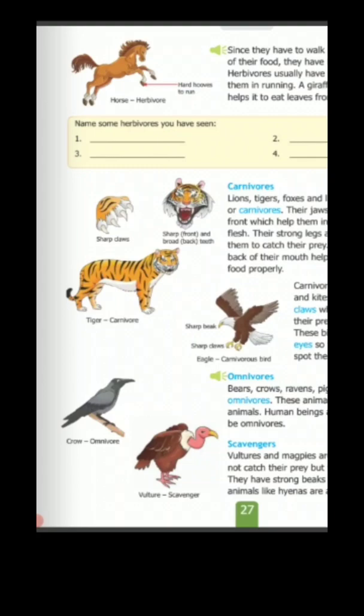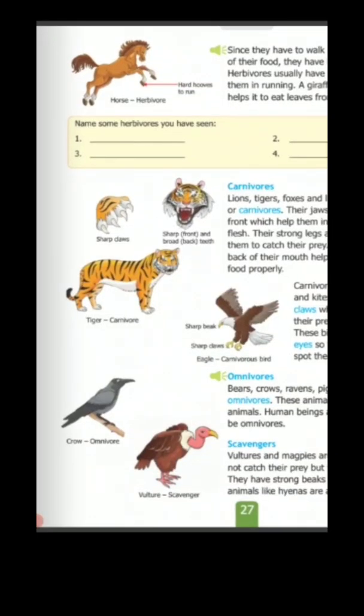The next category is omnivores. The animals that eat both plants and animals are called omnivores, like human beings, crows, cockroaches and bears. The next category is scavengers.